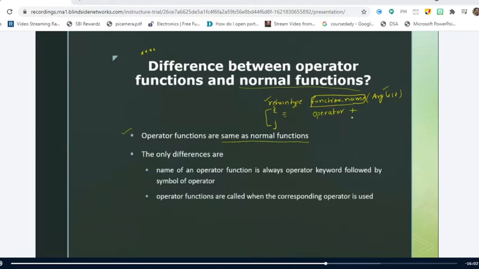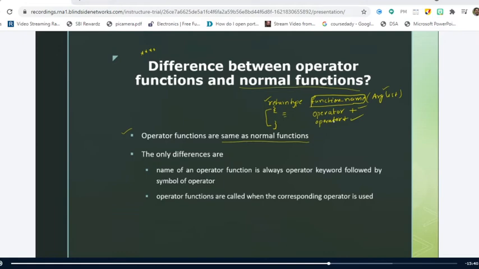So if I am going to overload the plus operator, I should write it as operator plus. Either you can combine these without any spaces, or you can give spaces also. Nothing wrong. Somebody will write operator plus; this is also correct, and this is also correct. Is it clear?